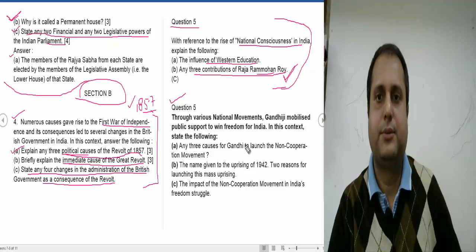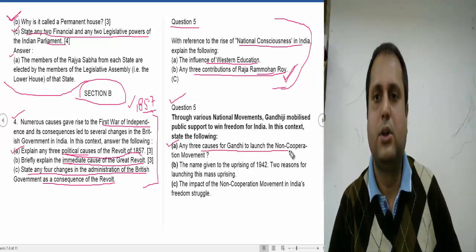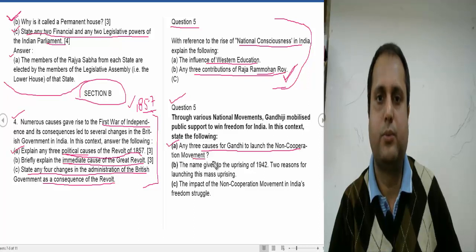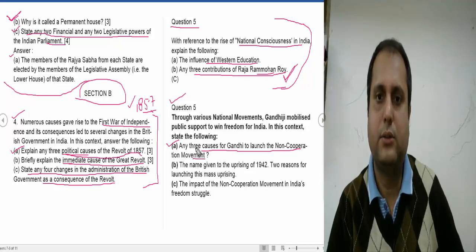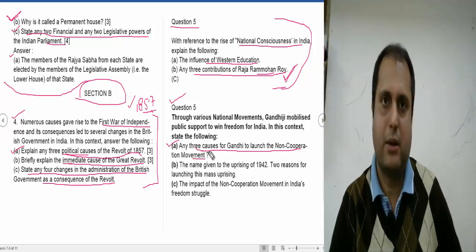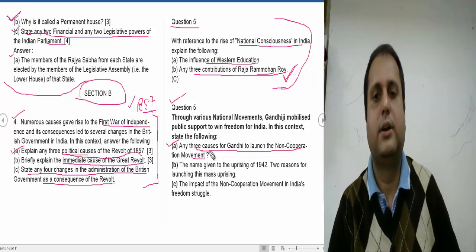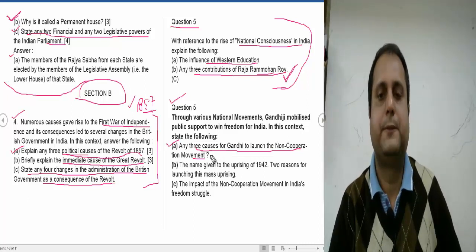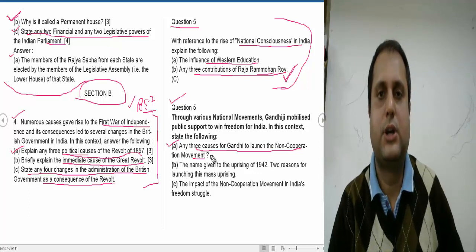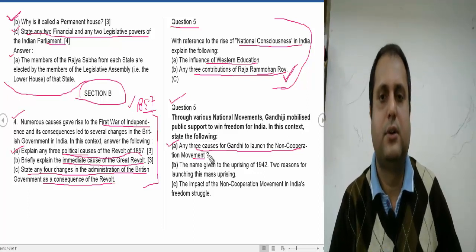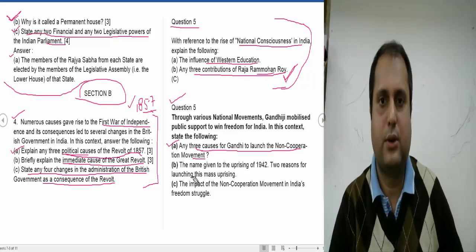Question number 5. The question is asking for any three causes for Gandhi to launch the non-cooperation movement. Now, any three causes we have to write down. It can be the Rowlatt Act, it can be the Jallianwala Bagh massacre, and any one other cause you can write down.